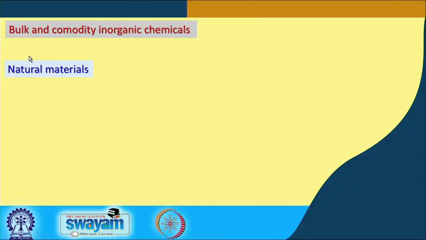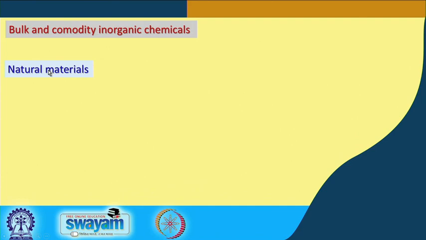with little bit use of your catalyst. So, that sulfur trioxide, when combining with water molecule, gives you sulfuric acid. So, we will be able to make a huge amount of sulfuric acid as again a bulk or commodity inorganic chemical, because sulfur gives you sulfuric acid, and that sulfuric acid can be useful for many other industries. So, this is one such example of bulk and commodity inorganic chemicals which you can use for our regular use.